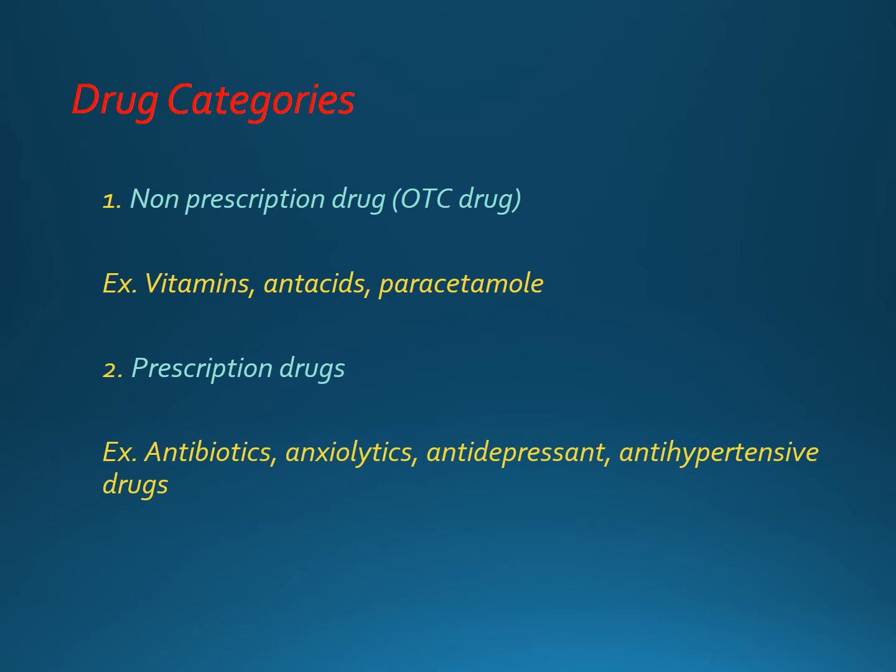Like if steroids or antidepressants or anxiolytics are taken without prescription, then these drugs tend to cause dependence also. And there can be serious adverse effects also by taking such type of drugs without prescription, or without diagnosing or without advice of the doctor.